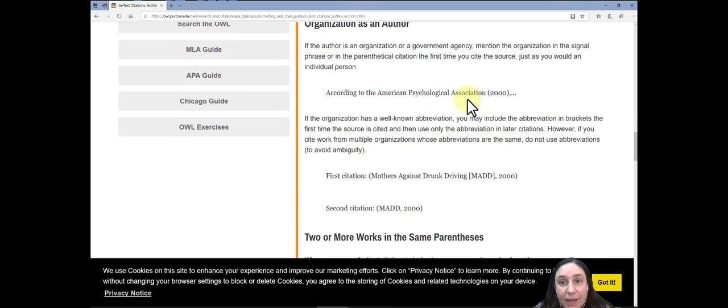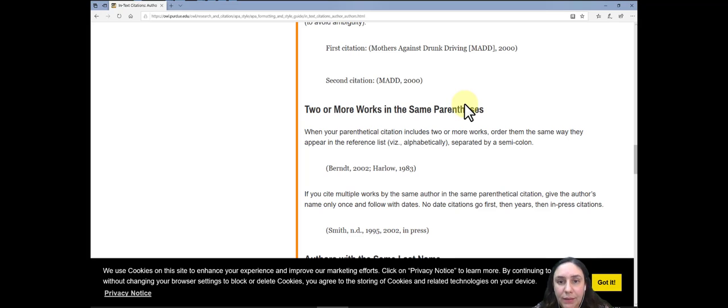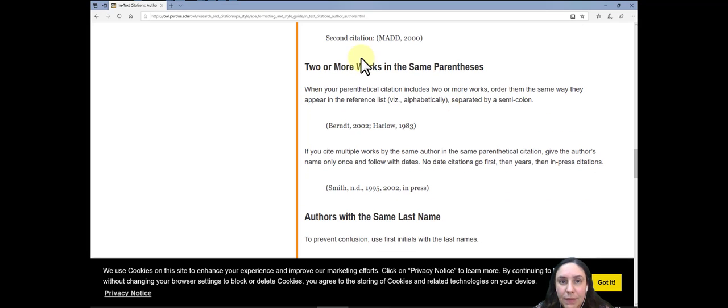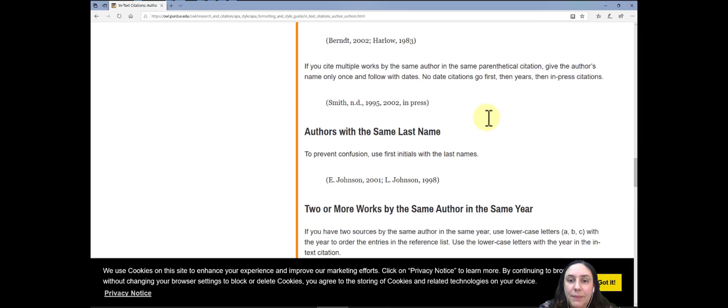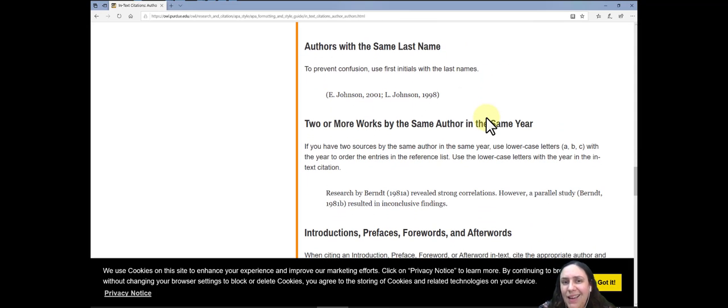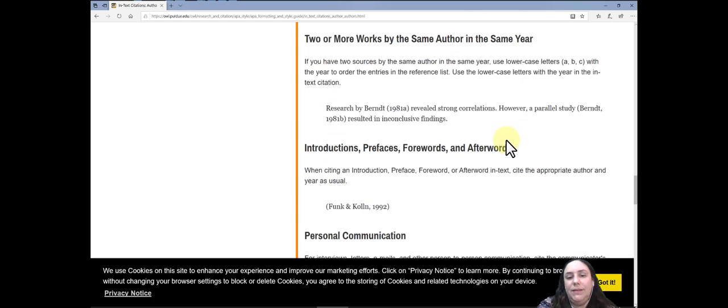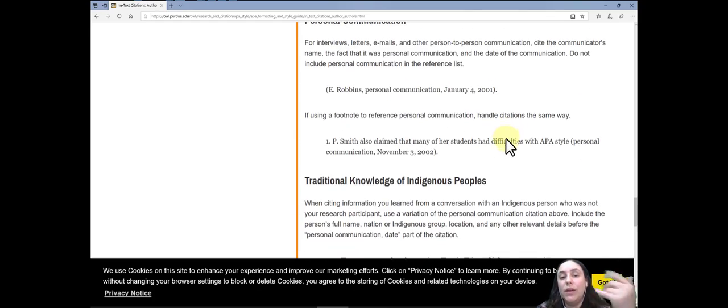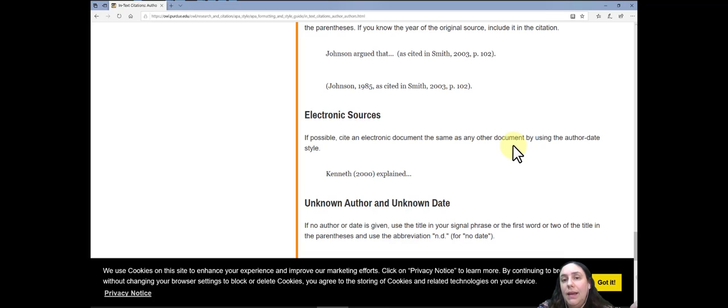And if it's an organization, how to do that one. Two or more works, we mentioned that one in my example. And then of course it gets more complicated, like if you have two different authors with the same last names, how to go about doing it. You see, it has a lot of different things that you might run into. Oh, one thing that I didn't mention is this one.